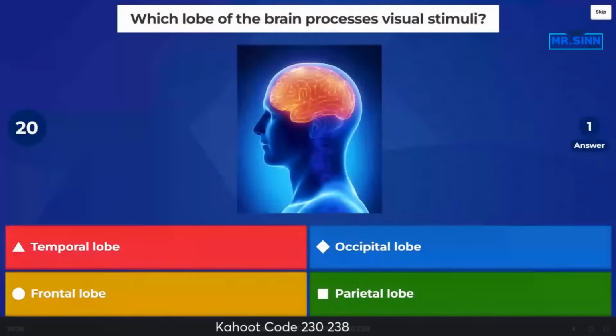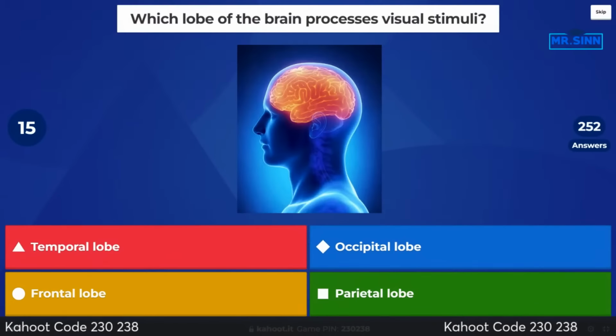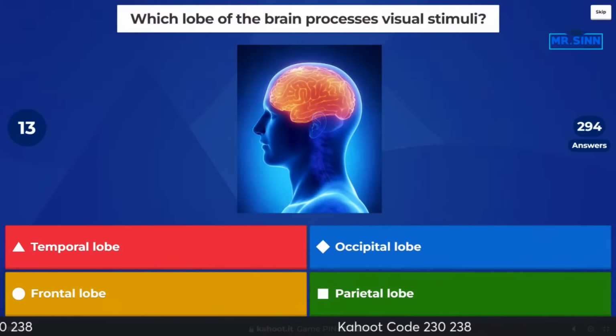I know it. All right, we're on to the brain. Which lobe of the brain processes visual stimuli? What do we got?